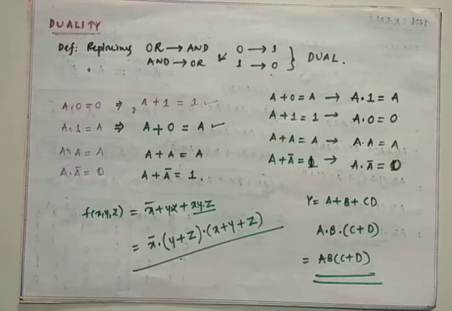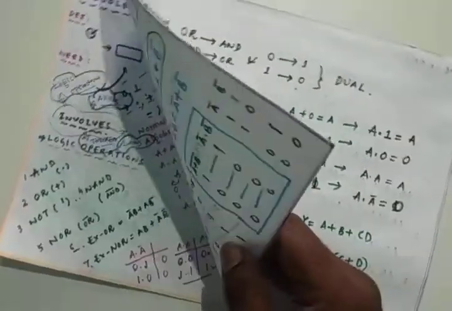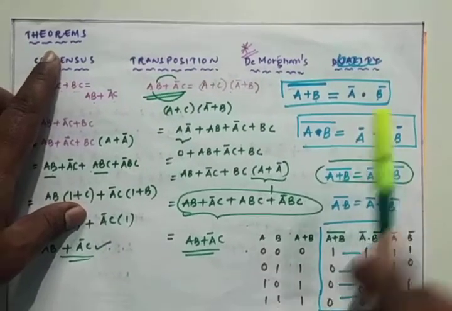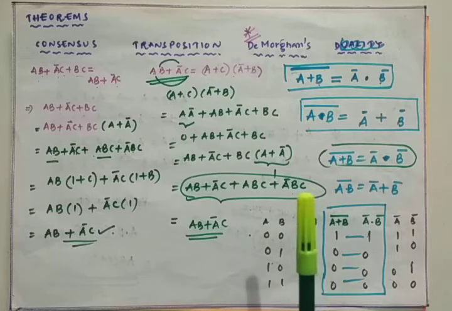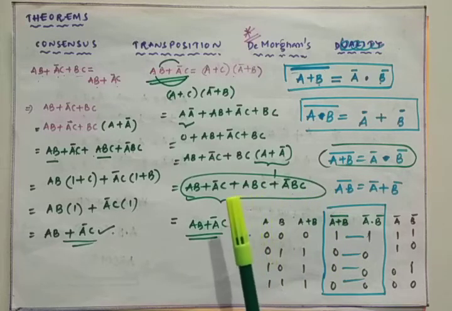After that we have studied the 4 Boolean theorems, in which the first one is the consensus theorem, the second one is the transposition theorem, the third one is De Morgan's theorem, and the fourth one is the duality theorem. The consensus theorem, De Morgan's theorem and the duality of any expression are very, very important from the examination point of view. From the topic of De Morgan's law and duality we can expect one short answer question, a sure question in the examination.